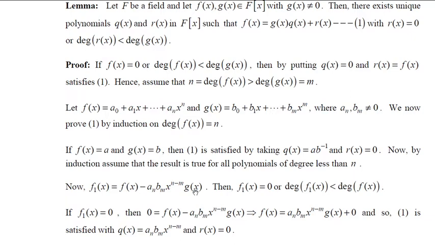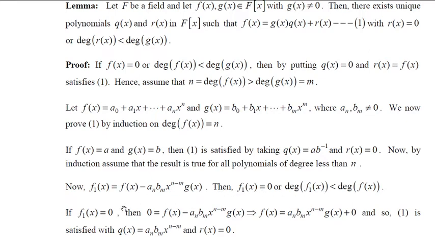Now you should note here that the degree of f1 of x may be either 0, because remainder is 0, and degree of remainder must be less than degree of dividend. So that is what we are having, two situations. One, f1 of x may be 0, or degree of f1 of x is less than degree of g of x. Now we'll see what happens to these cases.